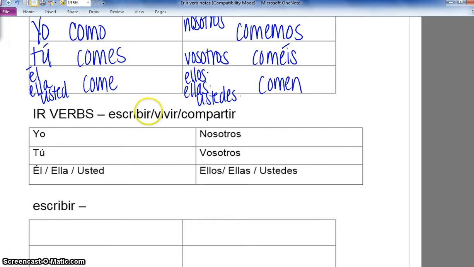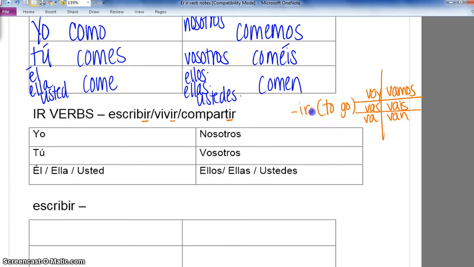IR verbs, or verbs in an IR like escribir, vivir, and compartir, follow a slightly different pattern. This is not like the verb ir, which we know means to go. Remember that one is voy, vas, va, vamos, vais, van. It's not that verb. That verb means to go. It always has an A after it. So voy a la cafetería. And it acts like an AR verb. These are different. This is to write, to live, and to share.